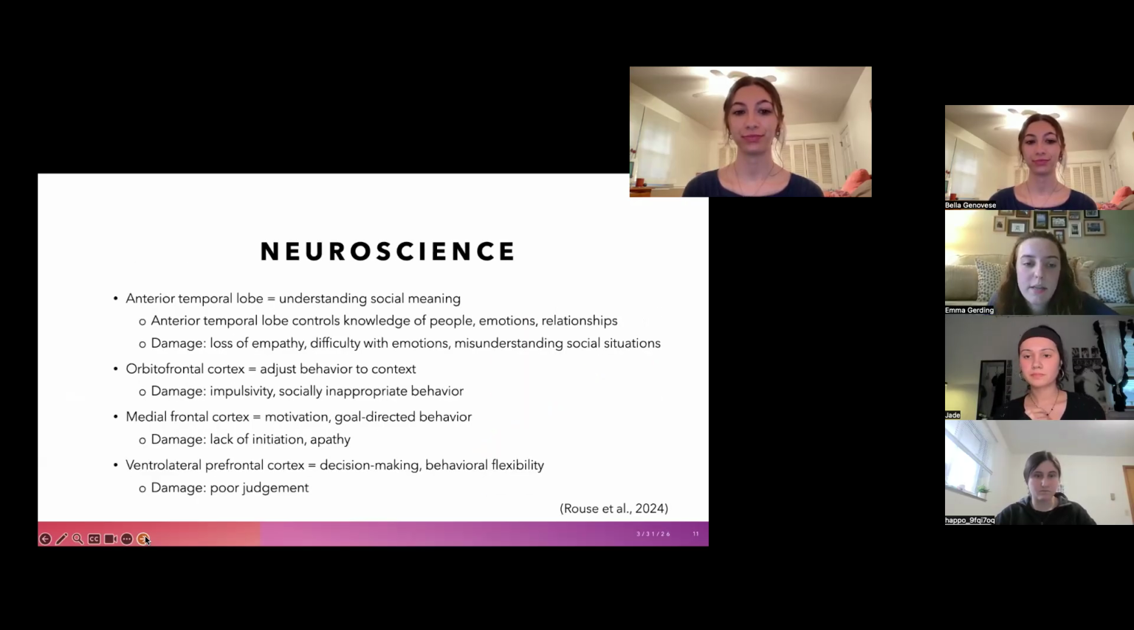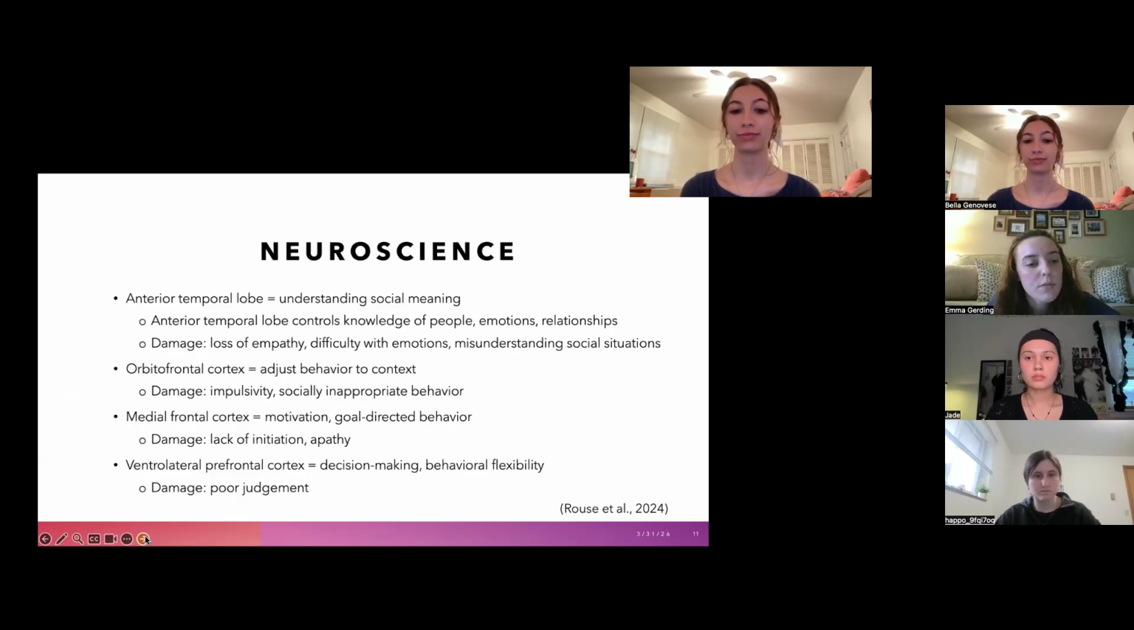Through understanding the neuroscience, the previously discussed deficits will align. The anterior temporal lobe is responsible for understanding of social meaning. It controls knowledge of people, emotions, and relationships. So damage to this would lead to a loss of empathy, difficulty recognizing emotions, and misunderstanding social cues and situations. For example, someone with FTD might not understand when or if someone is upset.